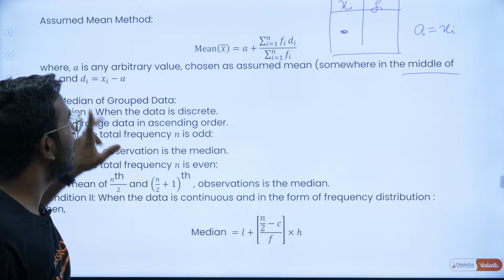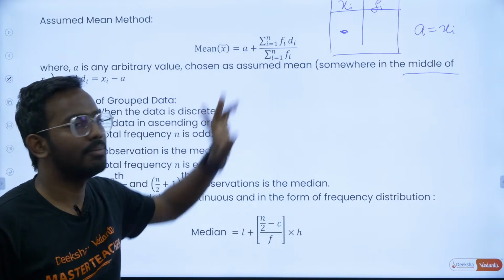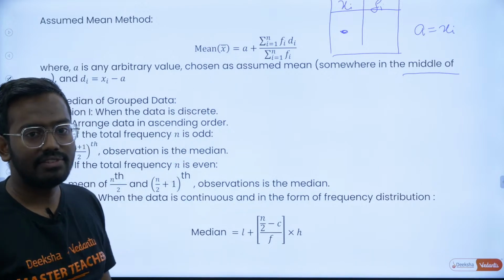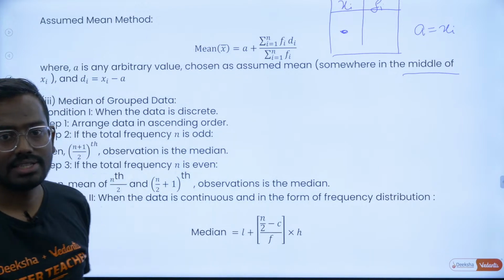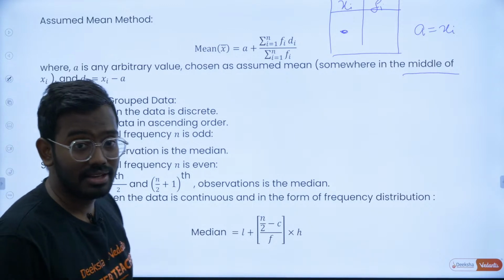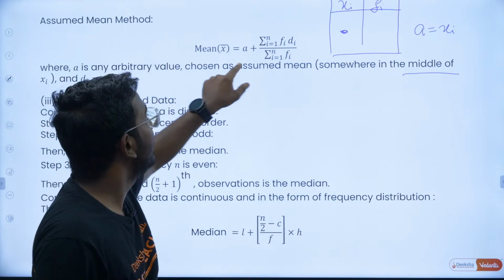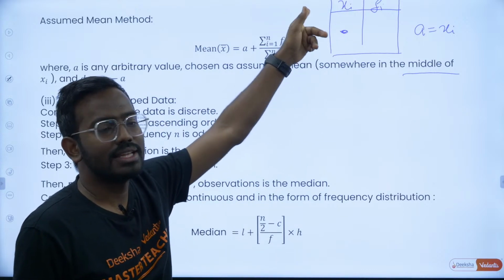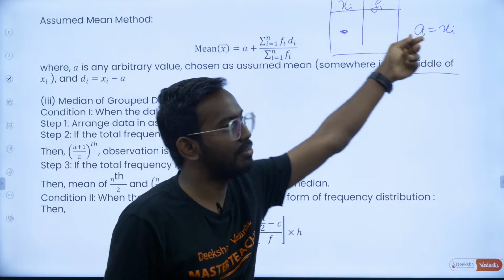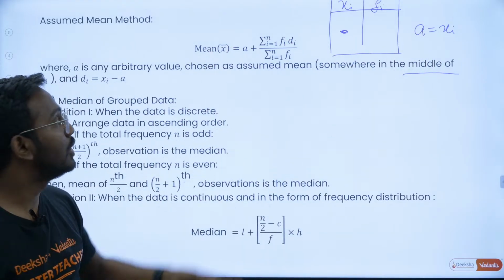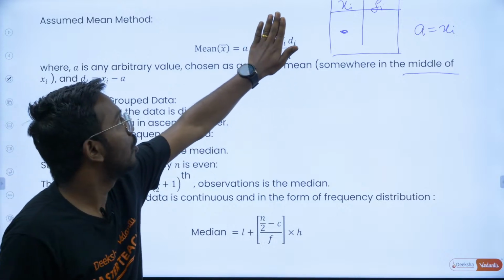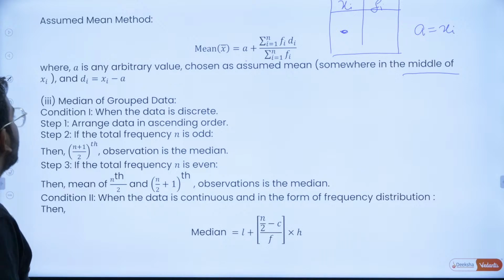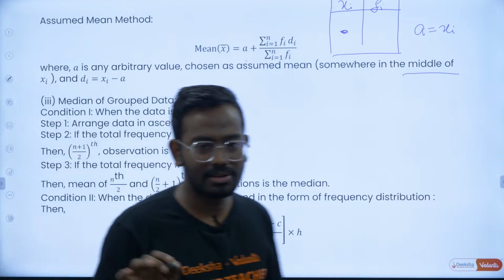So this di is used here, that is, Fi di divided by Fi, and whatever you get, add it to a. That will give you the mean using the assumed mean method. So instead of finding the mean directly, you take some random number amongst xi, find the deviation, that is the difference of every entry from a, add them up, divide by the total number of entries, and add the whole quantity to a. That will give you the mean, right? Now, the step deviation method is not there in your syllabus, so don't worry.